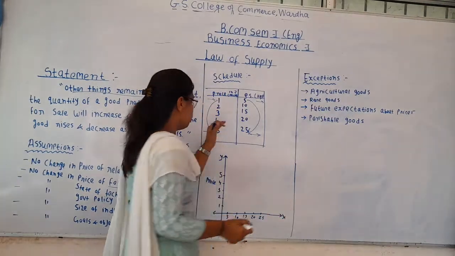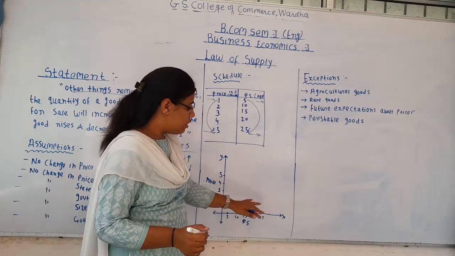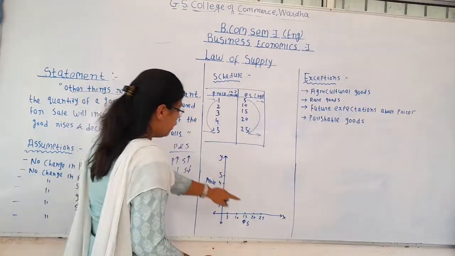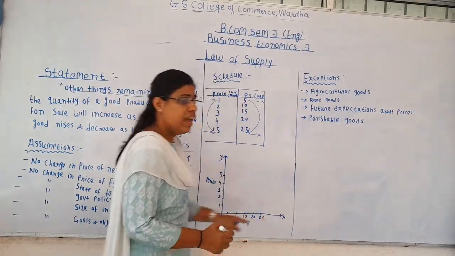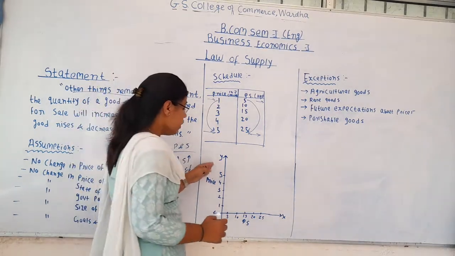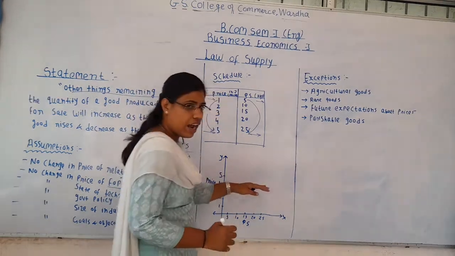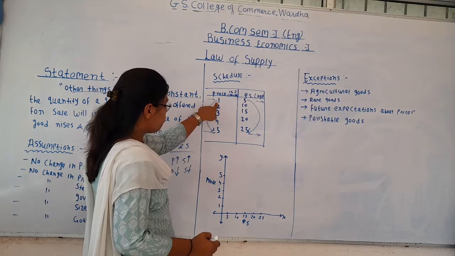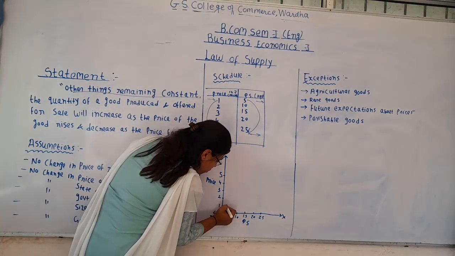Now, when we plot this schedule on this graph, we are going to get the supply curve. Here we have represented quantity supplied on the x-axis, and price on the y-axis. Now we are going to plot these figures in this graph, and we are going to get the supply curve. Let's see how. When the price is ₹1, quantity supplied is 5. So we are going to have a point over here. This is going to be the point.